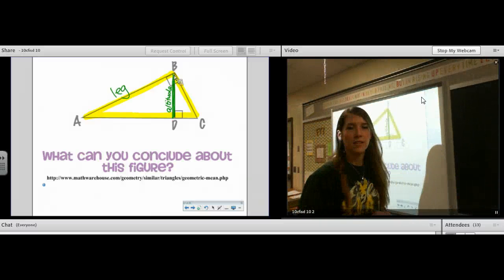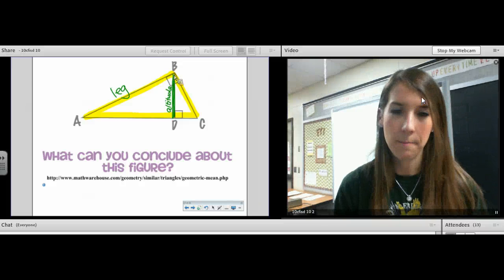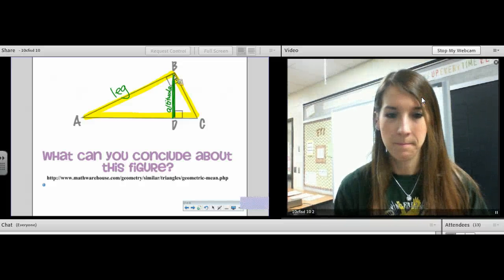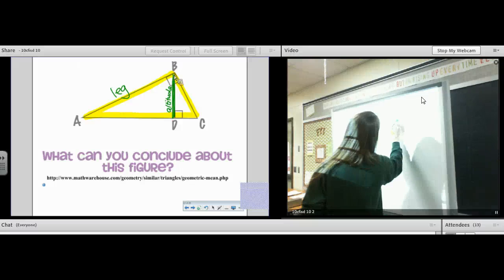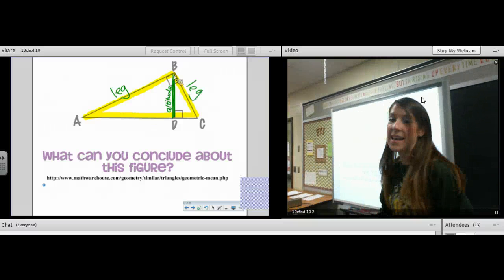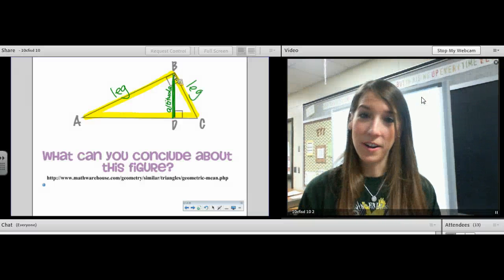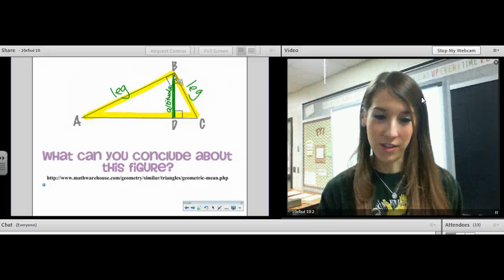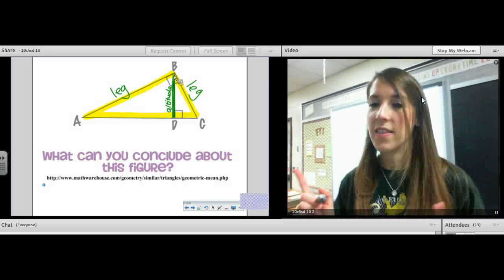What's the other leg of the yellow triangle? Yep. Leg, leg. What's AC called? Now you can type that word. What's AC called? The hypotenuse.